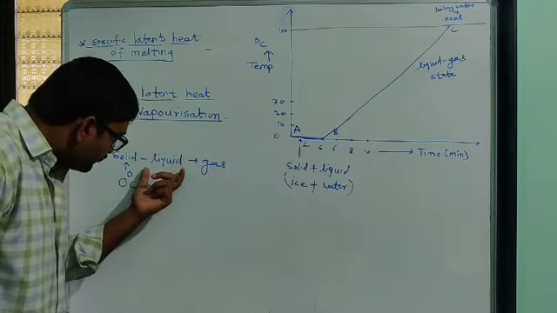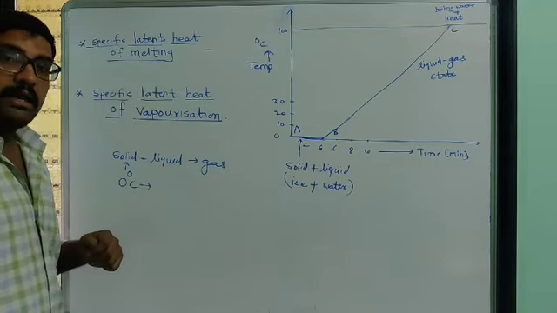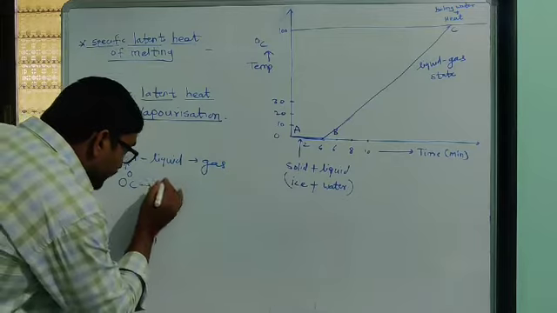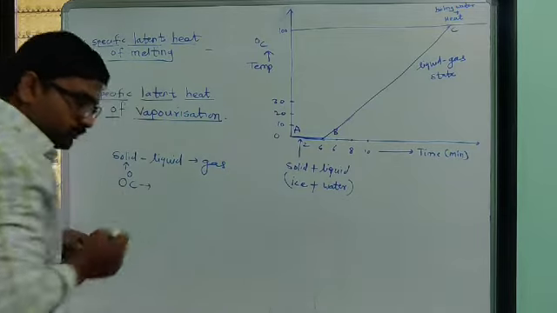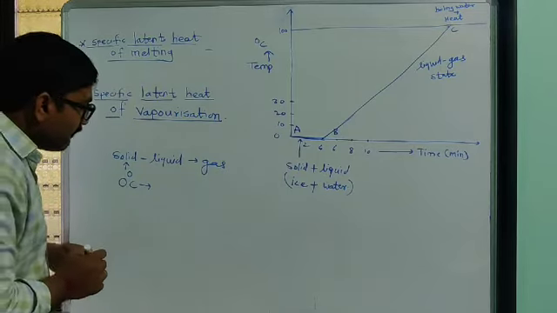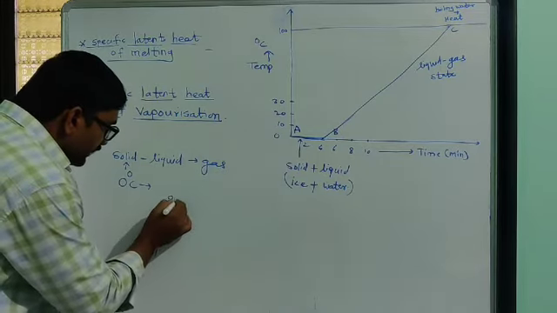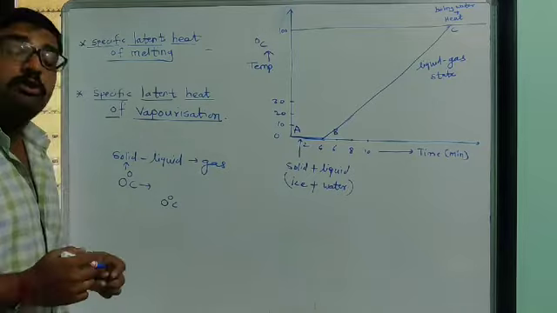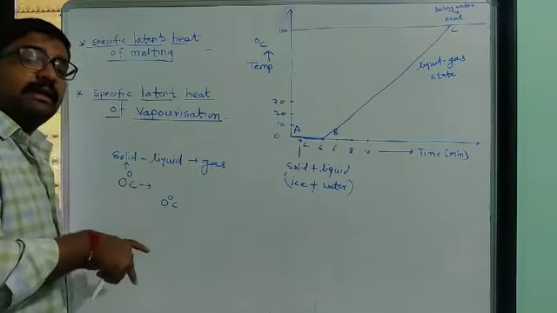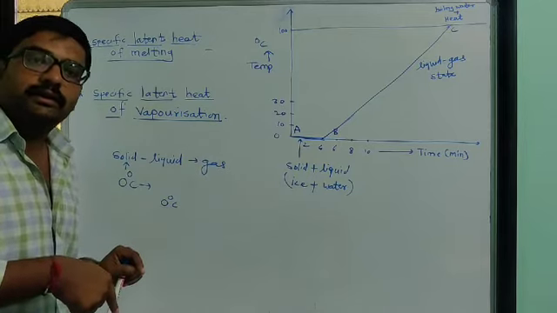When all the ice is converted into water, its temperature is also 0 degree Celsius. So we are supplying heat to ice, but still its temperature does not increase.